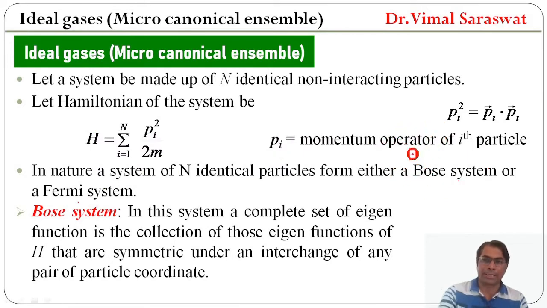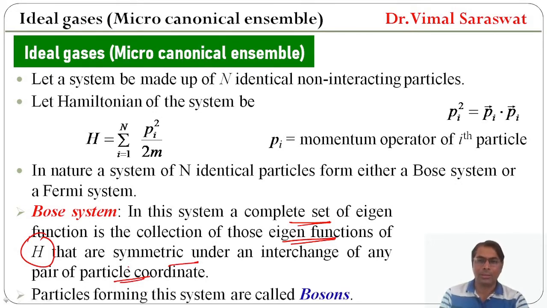Now, what is a Bose system? In this system, a complete set of eigenfunctions is the collection of those eigenfunctions of H that are symmetric under an interchange of any pair of particle coordinates, and the particles forming this system are known as bosons or Bose particles.